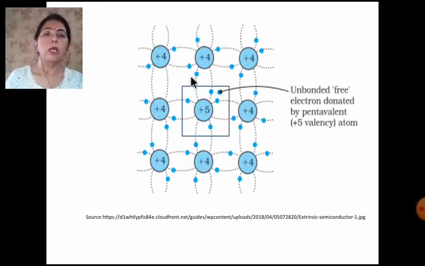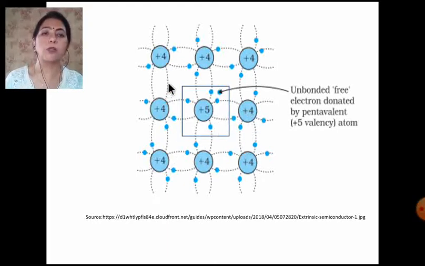Now in the figure you can see +4, that means it is some group 14 element, silicon or germanium. Now when we add an impurity which is from the 15th group and it is an electron rich impurity, there are 5 valence electrons. Then you can see very well in the figure that out of the 5 valence electrons only 4 are involved in the bonding. Just see 1, 2, 3 and 4. Only 4 electrons of the group 15 element are involved in the covalent bonding with the group 14 element.